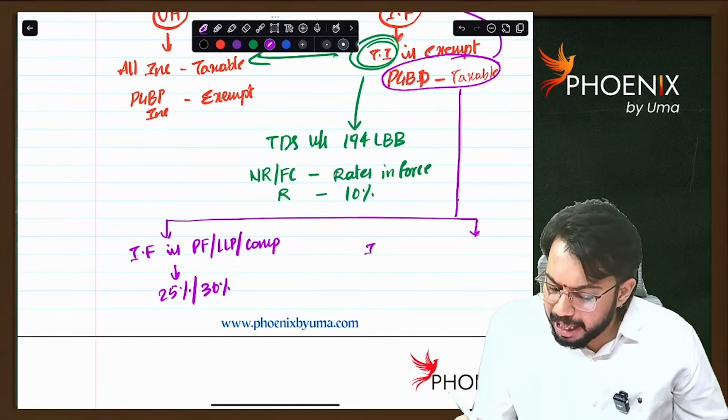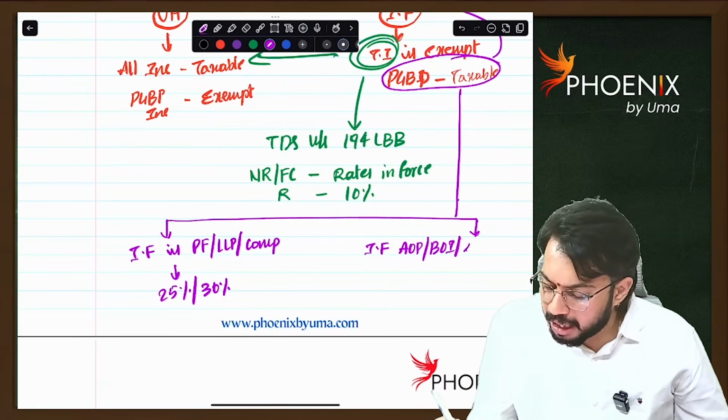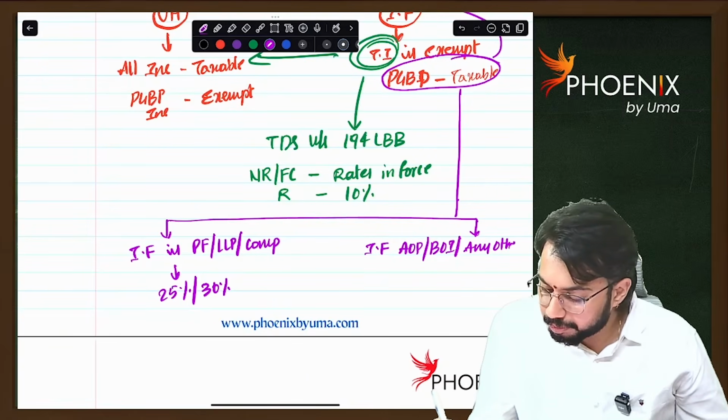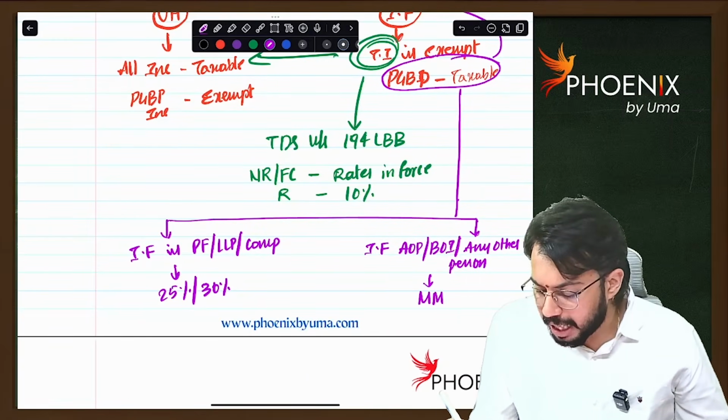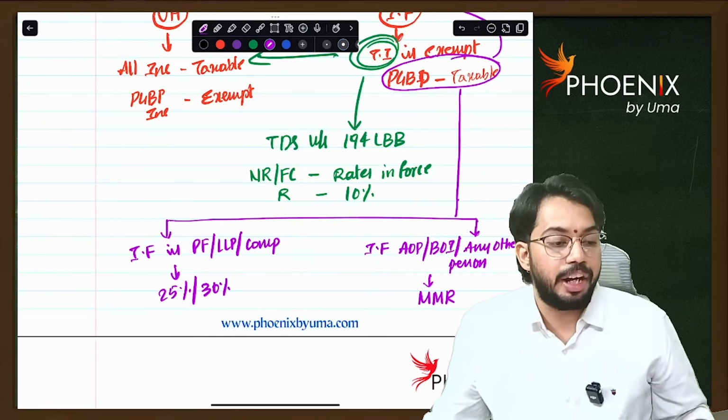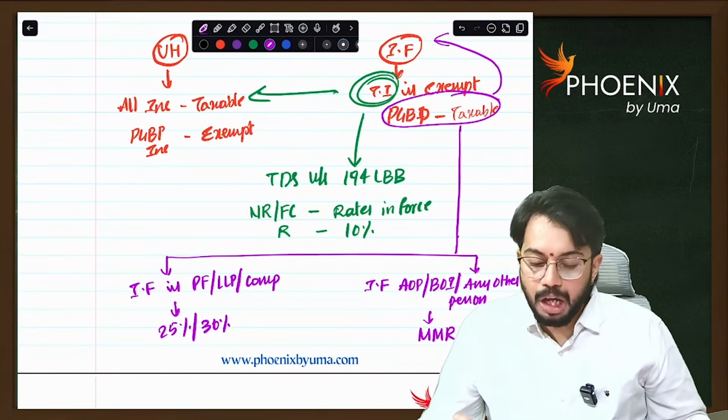If the investment fund is AOP or BOI or any other person, then the tax rate applicable is MMR, maximum marginal rate. So are you able to understand?